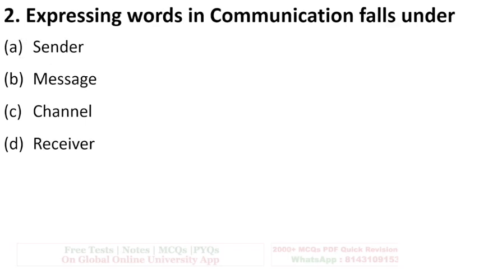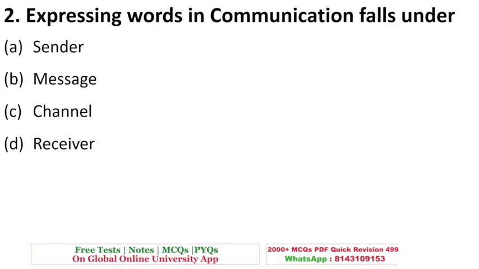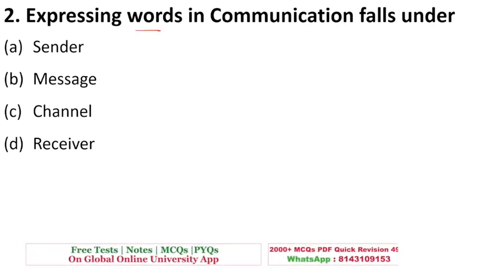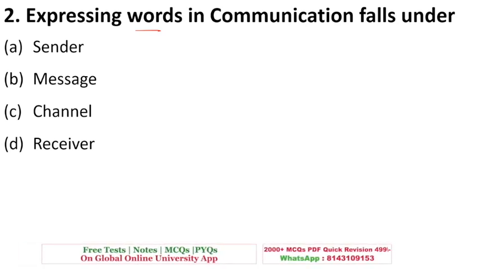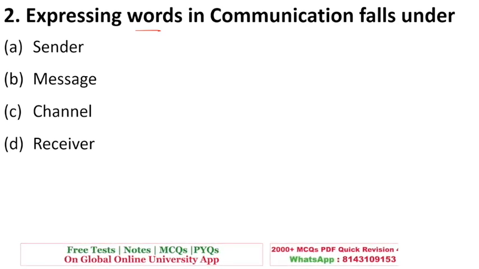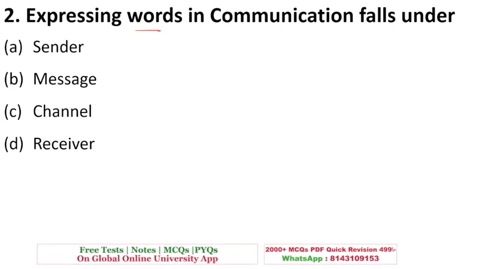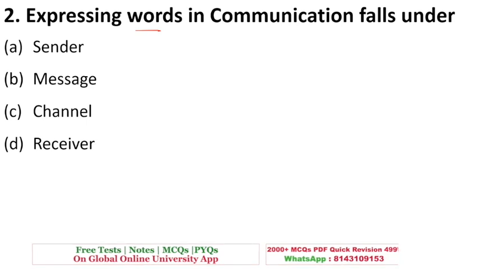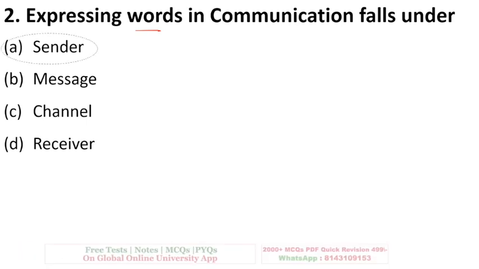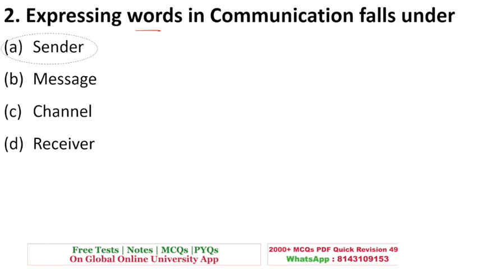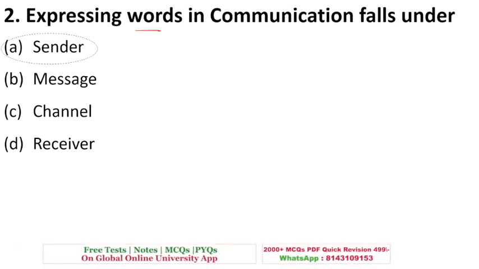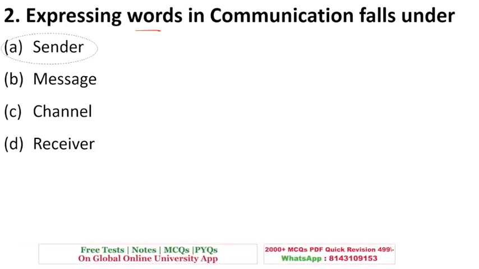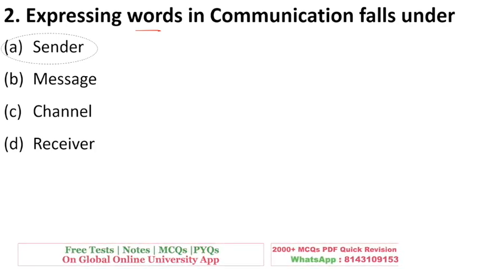Okay. Next is, expressing words in communications falls under. So expressing words, when two people are talking and one is saying something and expressing, so this expressing words will fall under sender, message, channel, or receiver. So the right answer here is option A. Obviously, sender is the person who is transferring the message, so he will be expressing his or her thoughts. So expressing words will come under sender.